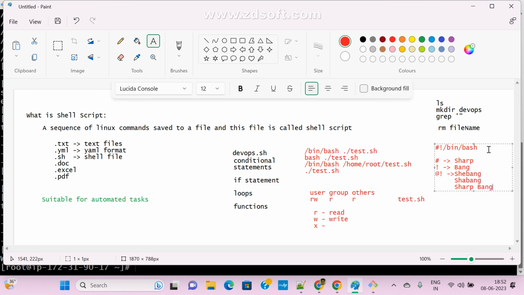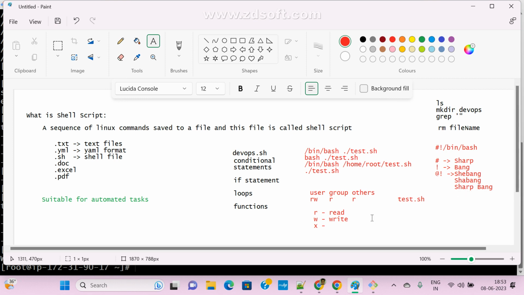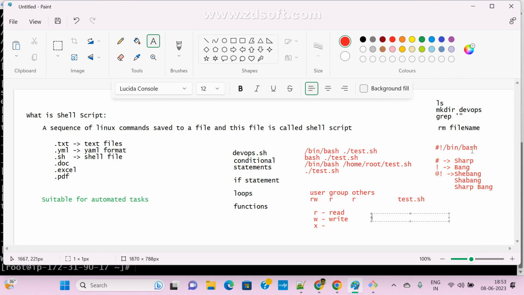Now next we can add some more, right? We can add slash bin slash bash. What does this mean? It means the script should be executed by bash. Where do you want to execute my script? Here I gave slash bin slash bash, right? So the script should be executed by which shell? Bash. I want to execute my script in bash.